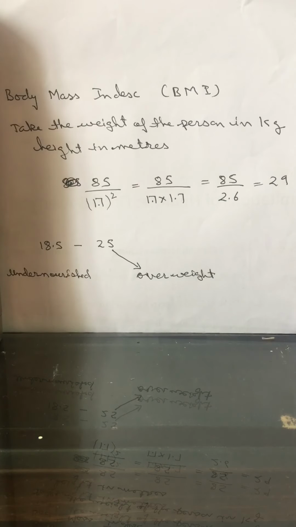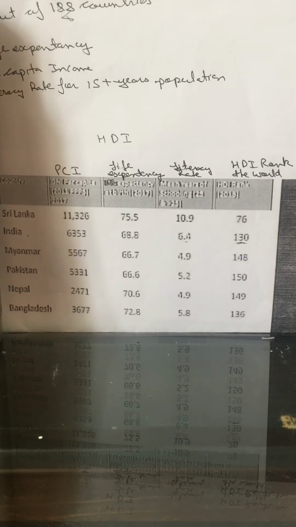So now our next topic is the human development report. The human development report is by UNDP. And what is the full form of UNDP? It is United Nations Development Program. In this, there are three components of the human development index. What are the three components? First is your life expectancy, second is your per capita income, and third is your literacy rate for the 15 plus years population.